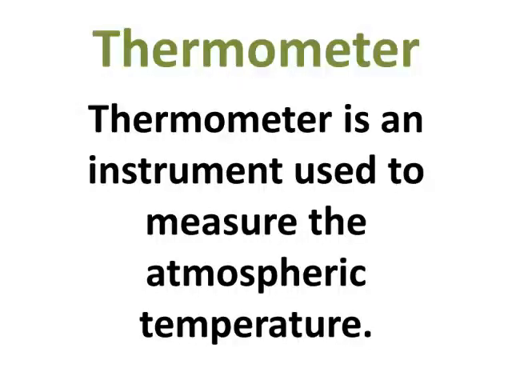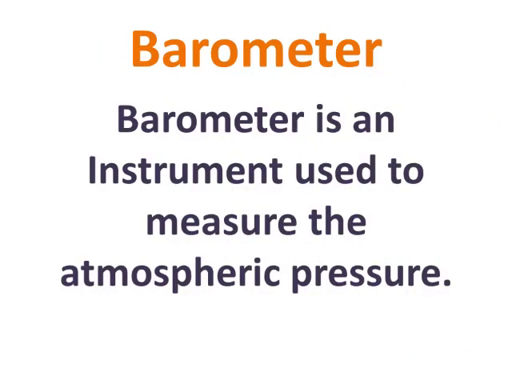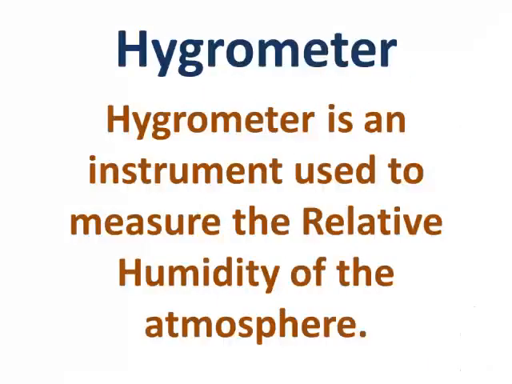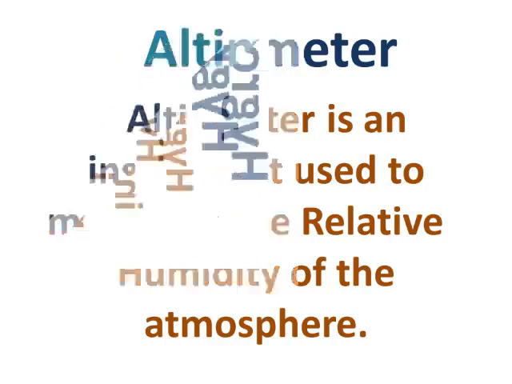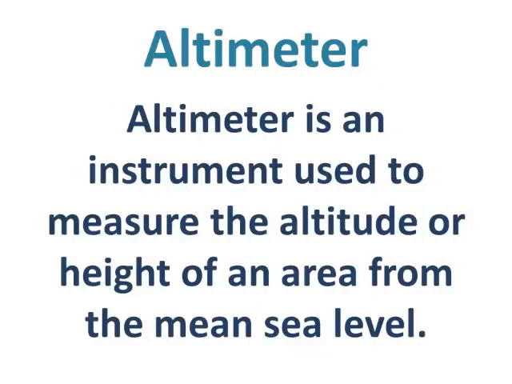Thermometer. Thermometer is an instrument used to measure the atmospheric temperature. Barometer. Barometer is an instrument used to measure the atmospheric pressure. Hygrometer. Hygrometer is an instrument used to measure the relative humidity of the atmosphere. Altimeter. Altimeter is an instrument used to measure the altitude or height of an area from the mean sea level.